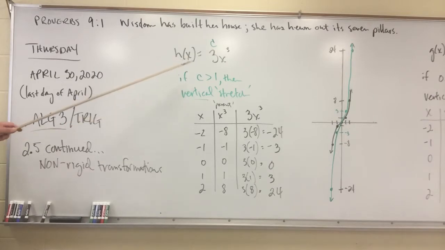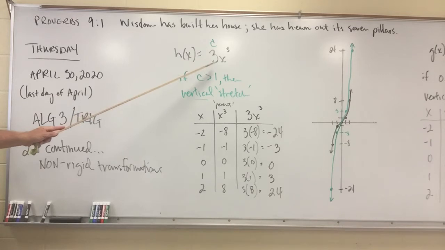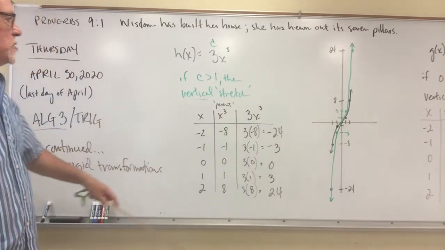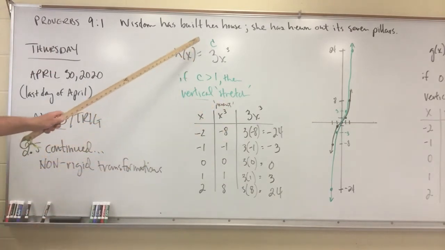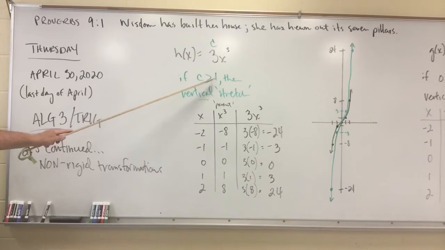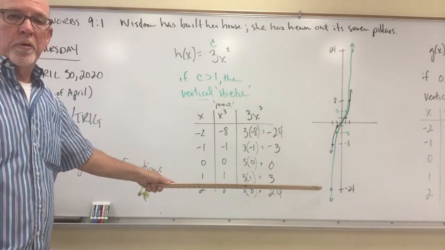So today, first example, this is h of x equals 3x cubed. So it's 3 times the cubic function. And so you know what the cubic function looks like. Looks like this s, or a snake. If the value, the coefficient in front of the parent is greater than 1, there will be a horizontal stretch. And we'll see what it looks like pictorially in just a moment, or graphically.